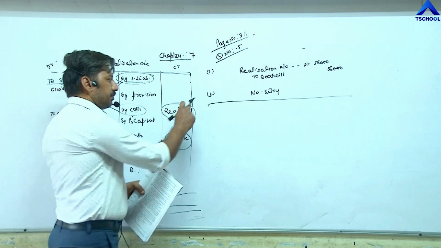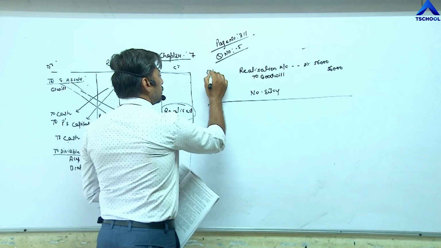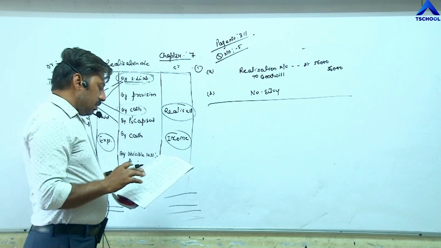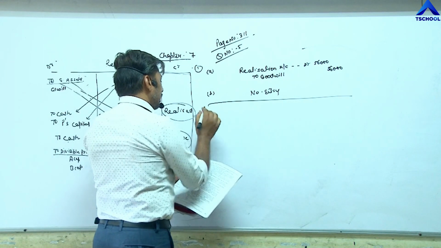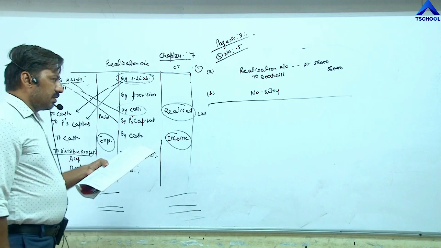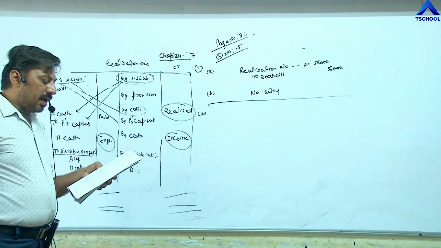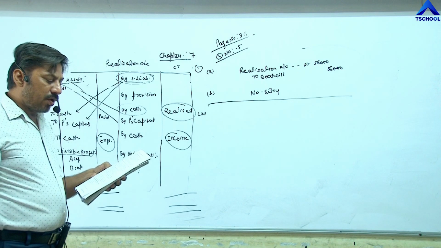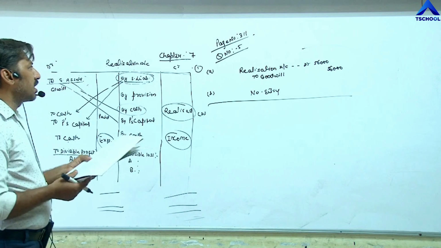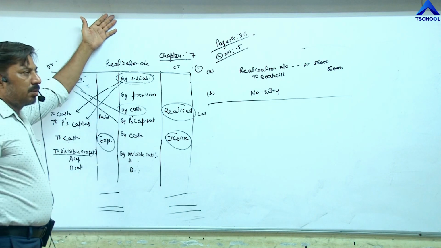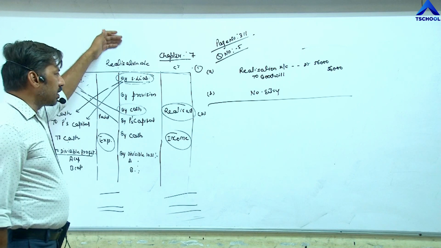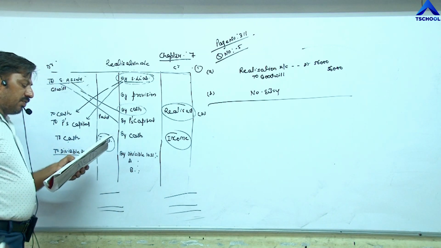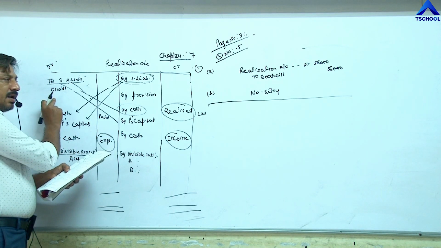First point is completed. Now come to the second point of question number 5. In the balance sheet, land and building of 8 lakh rupees and investment of 2 lakh rupees are disclosed. Two items are given on the asset side. So at the time of dissolution, we have to close down the assets of land and building and investment, and write them here.